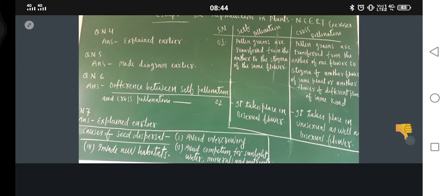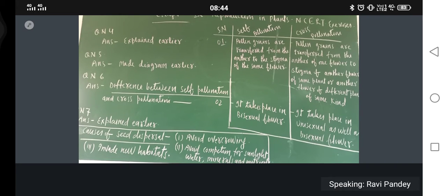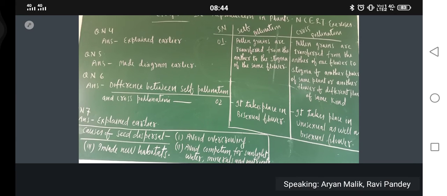Are you getting my point or not? So far I have not explained question number 8. Don't worry. Whatever I wrote now in the box is the causes of seed dispersal. Why did I write it in the box? Because when I was explaining the chapter, at that time I told only two reasons for the causes of seed dispersal. Now please add one more, that is avoiding overcrowding.